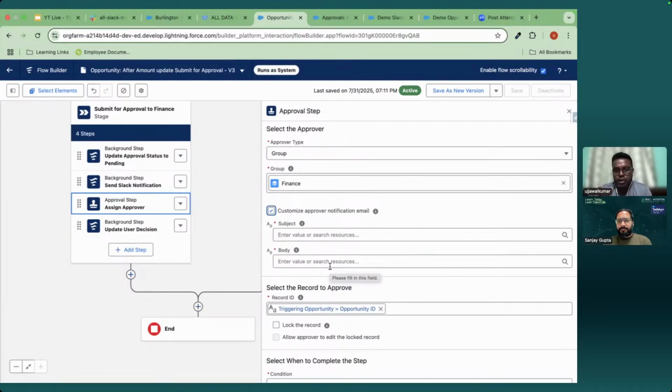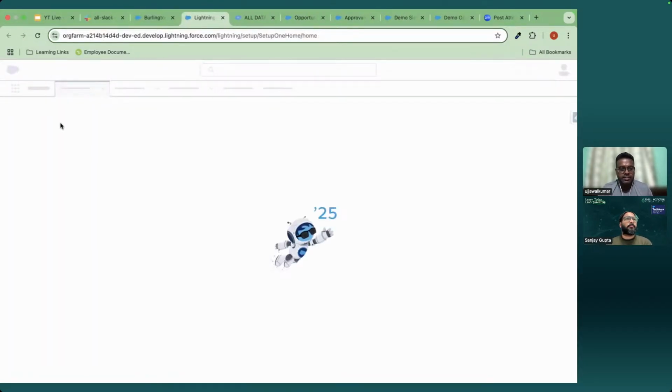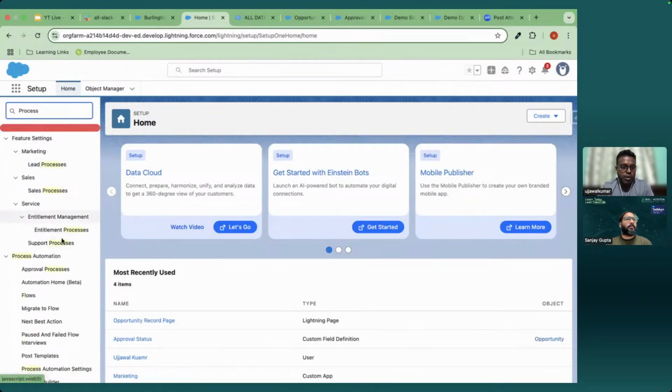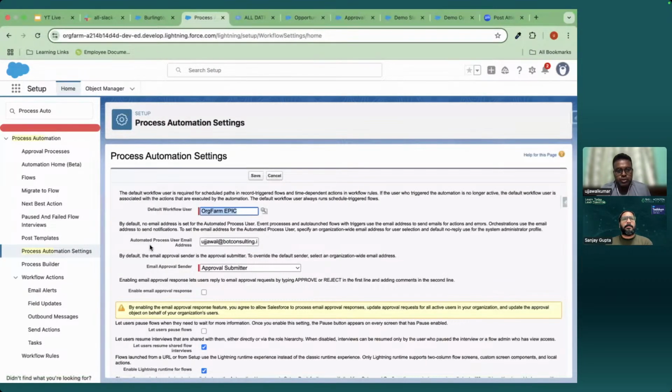But in order to do this, one setting is required. You will have to go into your process automation settings. Just give me a second. There is a setting called process automation settings. I think it is at the bottom. Yes, this is process automation settings. You should have this automated process user email address. Otherwise, it will not be triggered. For that, I have created my own bot email and verified it. So you should have an org-wide email address, and that email should be added here.